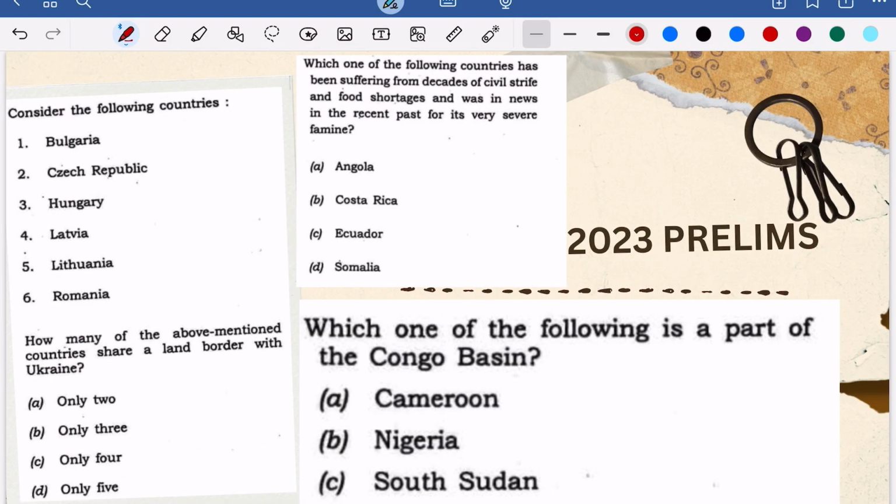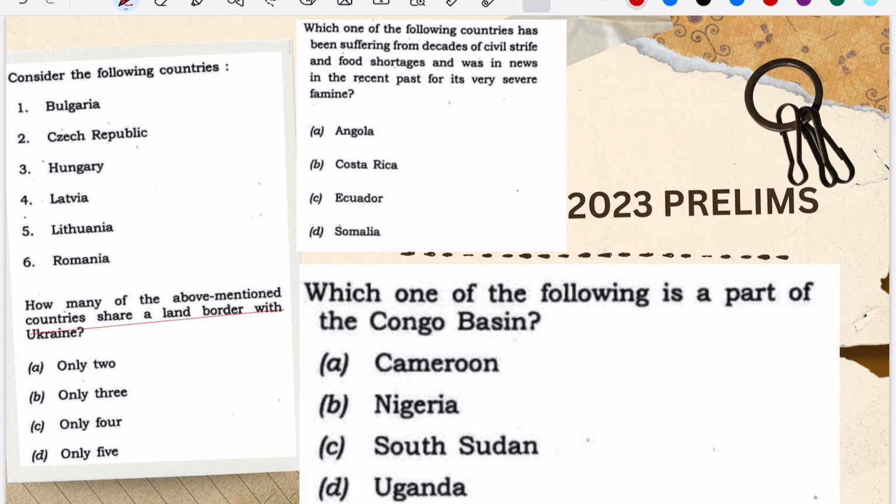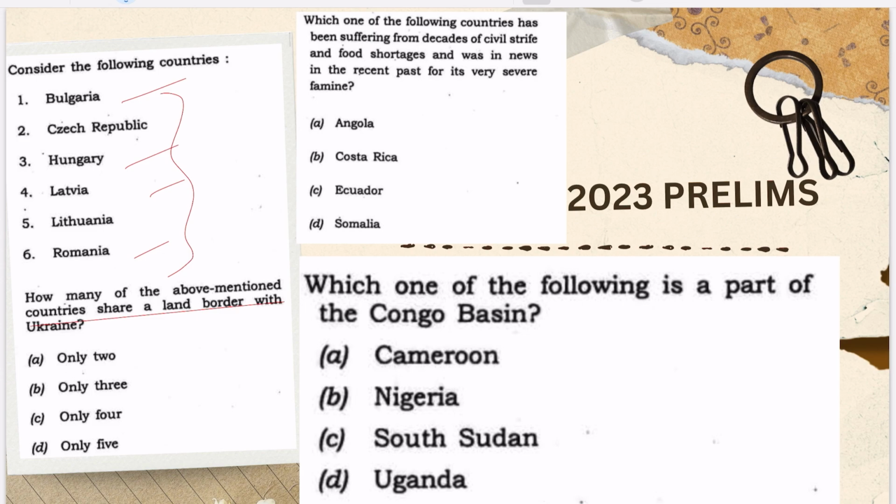So if you see here, the Russia Ukraine war is going on, and they will ask questions related to that. They have asked which countries share a border with Ukraine: Bulgaria, Hungary, Latvia, Romania. So this is a very simple question if you just focus on the countries around it, right? Now this question is about decades of civil strife and food shortages, in which country it is going on. So again, in broad terms you have to know what is going on in a country. This is a question based on location.